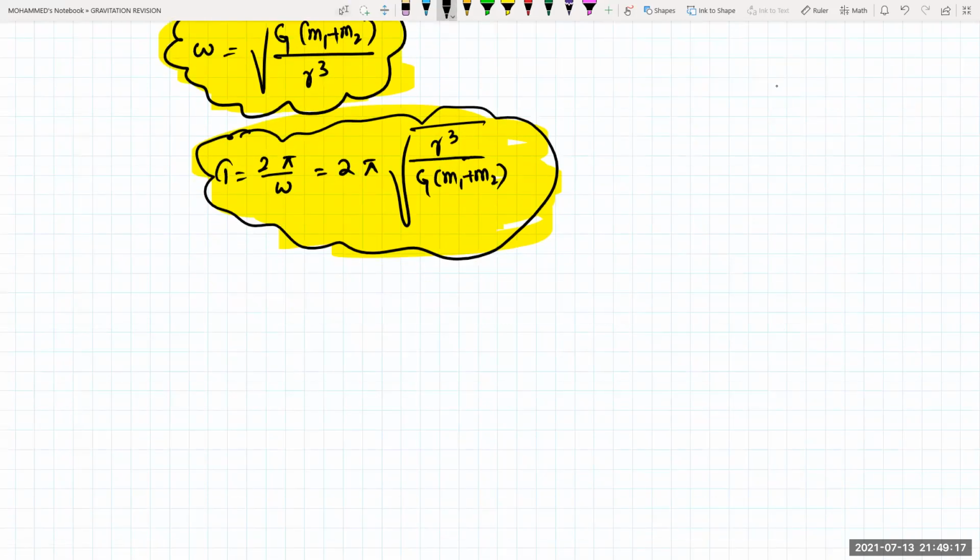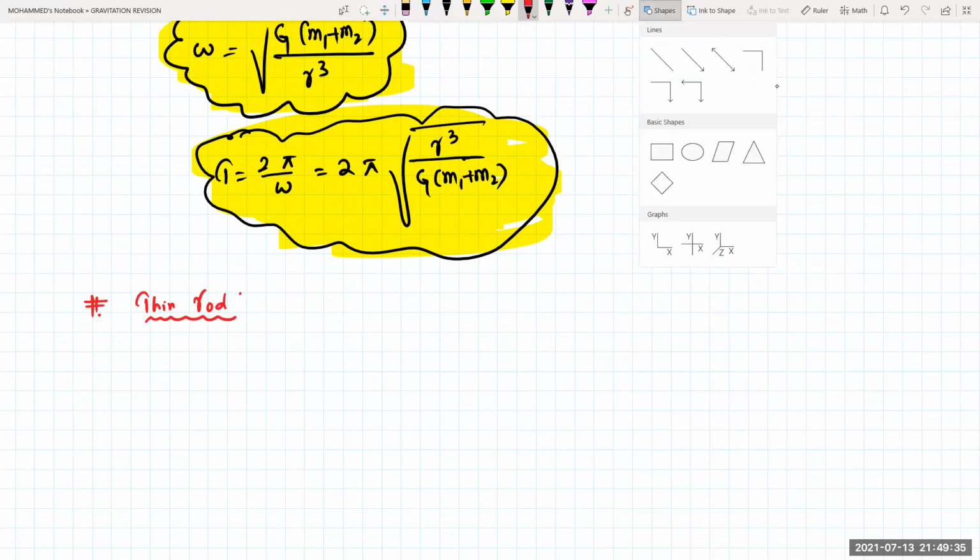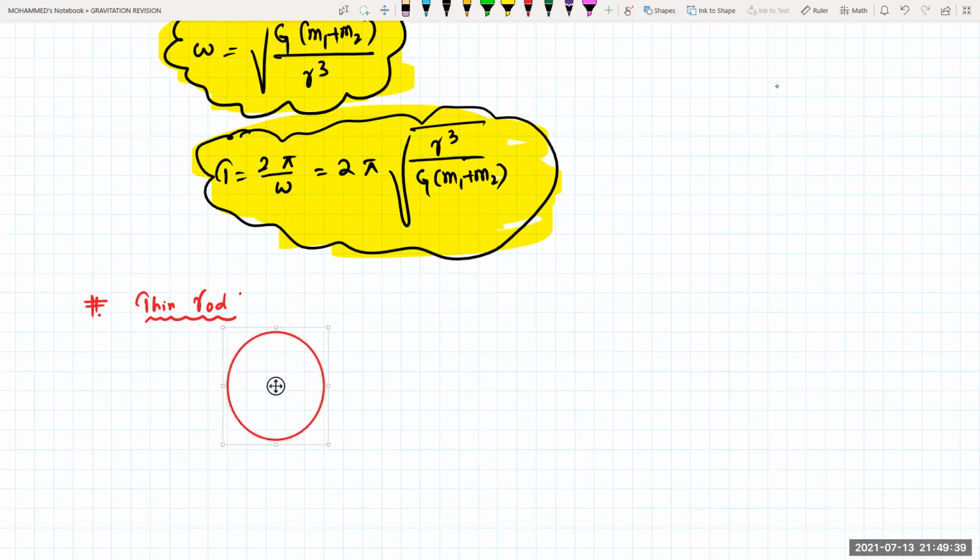If I'm talking about rigid bodies, at that time, what will you do, beta? Say, for example, a rigid body like a thin rod. At that time the areas will change, so we'll be using a little bit of the integration method. Like say this is your spherical body, and here somewhere there is a rod.